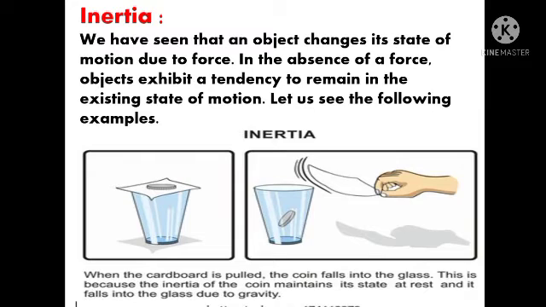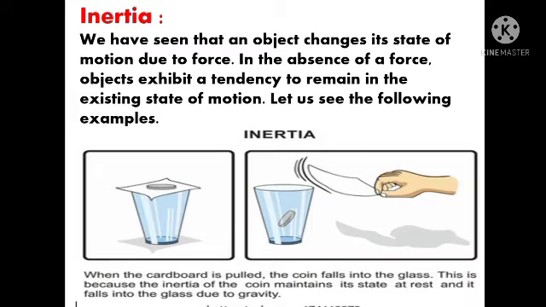We have to take a postcard and keep it on a glass. Can you see in the picture how it is placed on a glass? Then keep a 5 rupee coin on it. After placing a postcard on a glass, we have to keep a coin on it. Then afterwards, skillfully push the card. What will happen, students? The coin straight away falls in the glass.